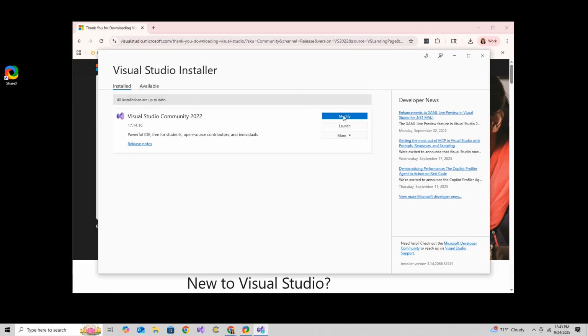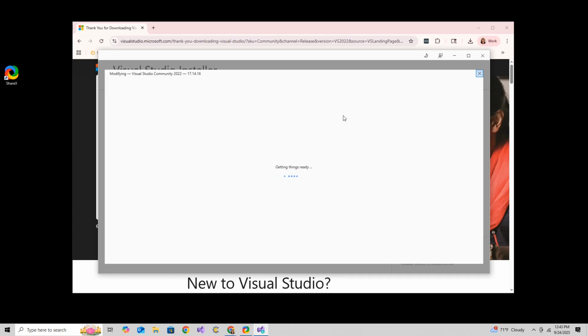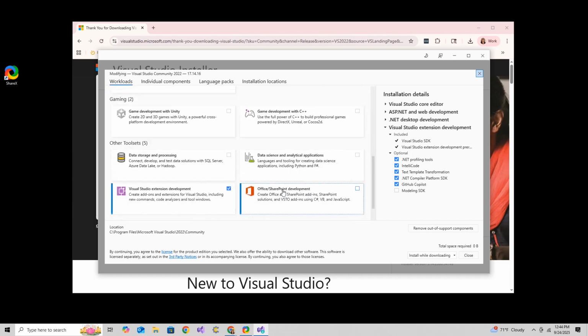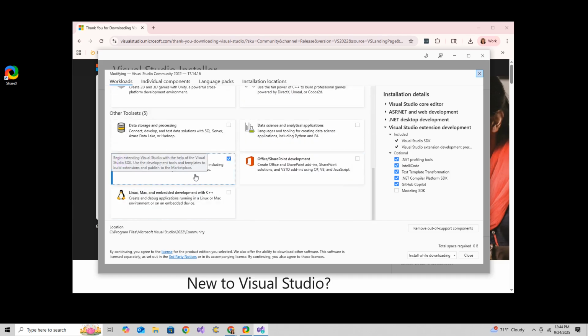You can click Modify. And then you can check those three things, the ASP.NET and Web Development, .NET Desktop Development, and Visual Studio Extension Development. So you could check those and then install.